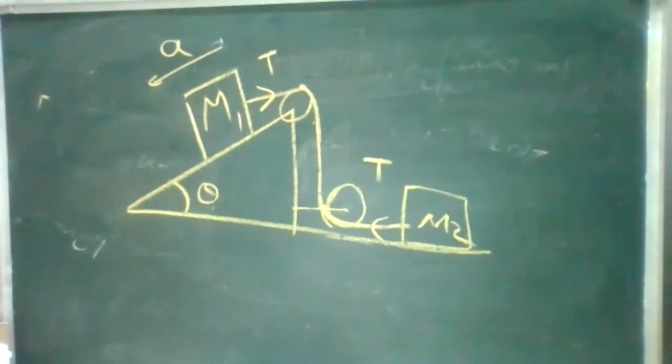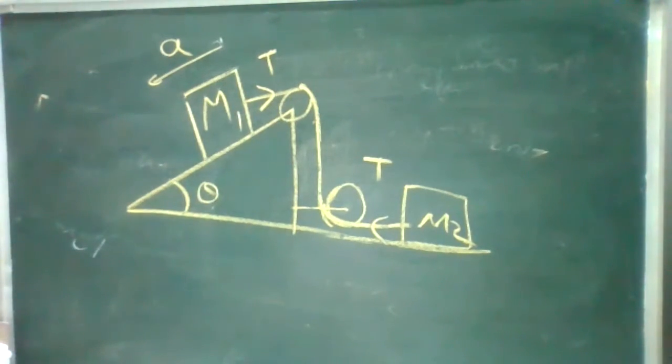Sir, m1 g sin theta minus T equals m1 a. Correct. What about the second? T is equal to m2 a. Correct. So can you find the acceleration? m1 g sin theta by m1 plus m2. Correct.